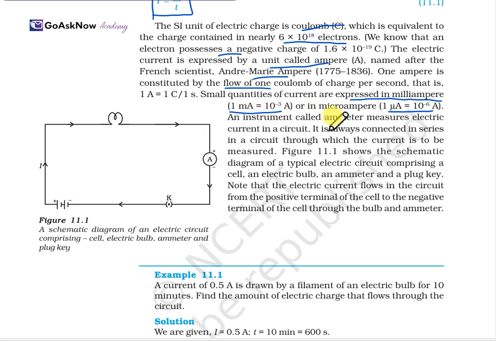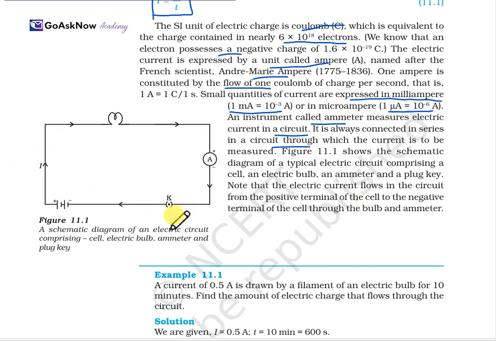Now an instrument called an ammeter measures the electric current in a circuit. The instrument used to measure the electric current of a circuit is known as an ammeter. It is always connected in series in the circuit through which the current is to be measured. In the schematic diagram, a typical electric circuit comprises a cell, an electric bulb, an ammeter and a plug key. Note that the electric current flows in the circuit from the positive terminal of the cell to the negative terminal of the cell through the bulb and ammeter.